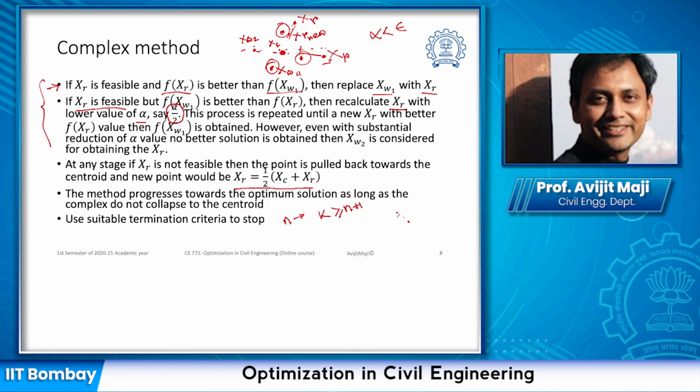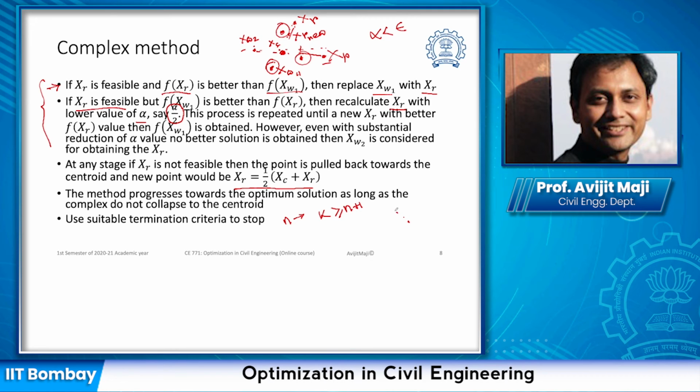Once we get the reflection point, and if we see that the reflection point is in the feasible region, then we find the objective function value at the reflected point. If we find that the objective function value at the reflected point is better than the worst point we have, then we just replace the worst point with the reflected point.